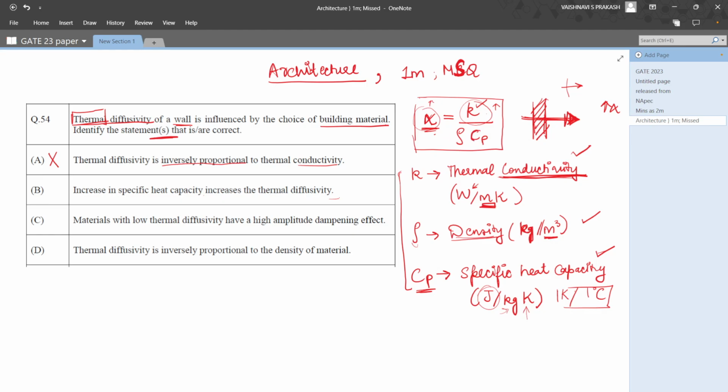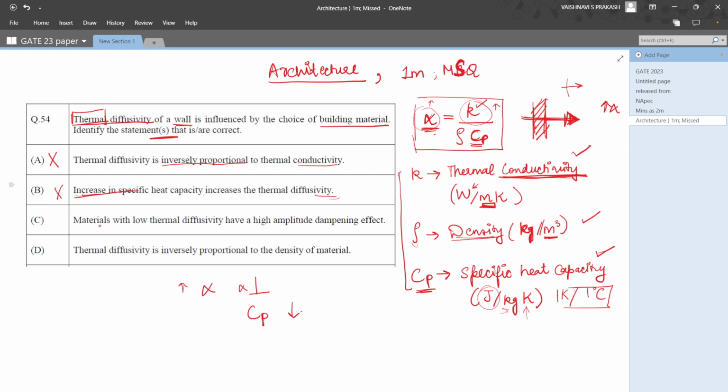We can see specific heat capacity over here is in the denominator, which means that thermal diffusivity is inversely proportional to specific heat capacity, which means again this is wrong because here they're saying it's a direct relationship. When thermal diffusivity increases, specific heat capacity decreases.